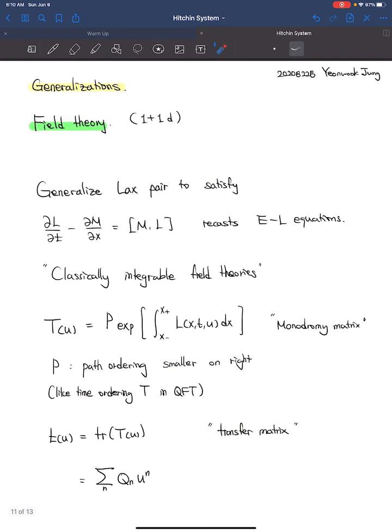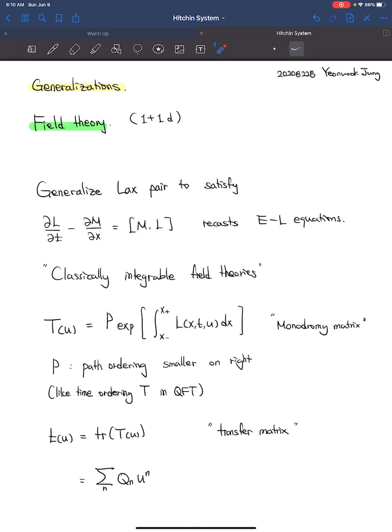Now we consider possible generalizations of this algebraic method. In particular, we consider the generalization of the Lax pair to field theory. We can define the Lax pair with the additional spatial differentiation, where the Lax equation should recast the corresponding Euler-Lagrange equation for the system. Such theories with this Lax pair are called classically integrable field theories.